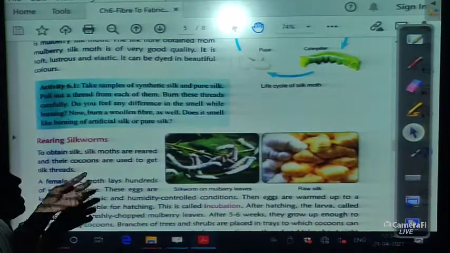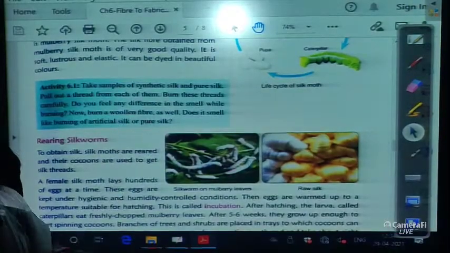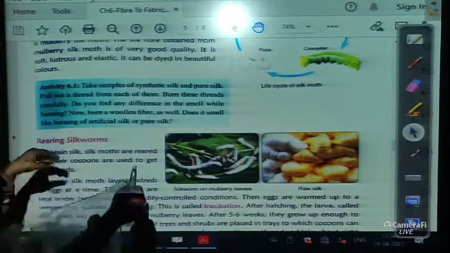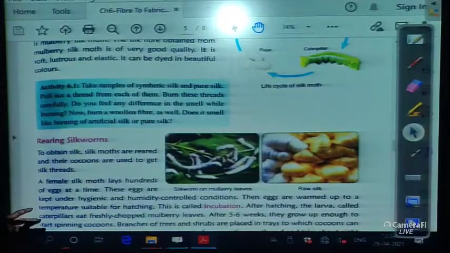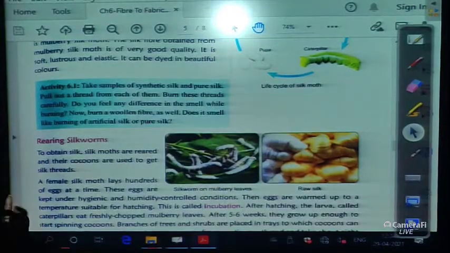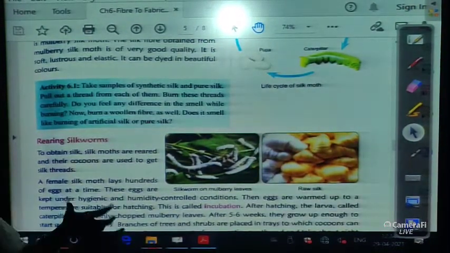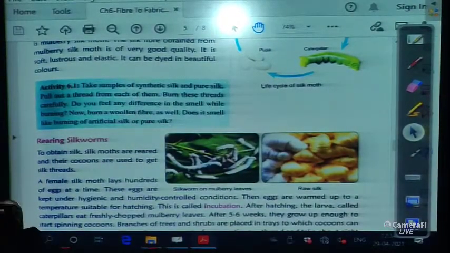Ask her for synthetic silk and pure silk, and pull out a thread from the edge of the sari and burn it. When you burn it, you will observe a different smell. You can check it with woolen fiber as well, and when you burn the woolen fiber, you will experience that smell too.